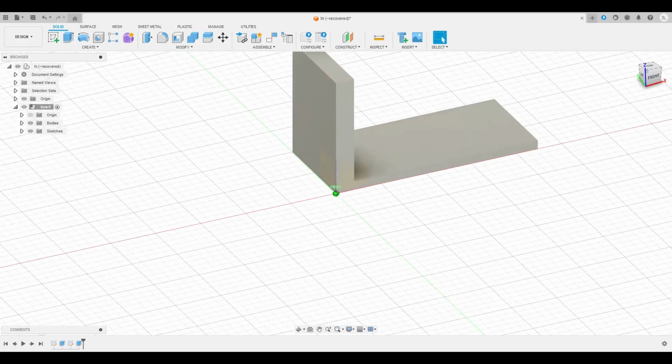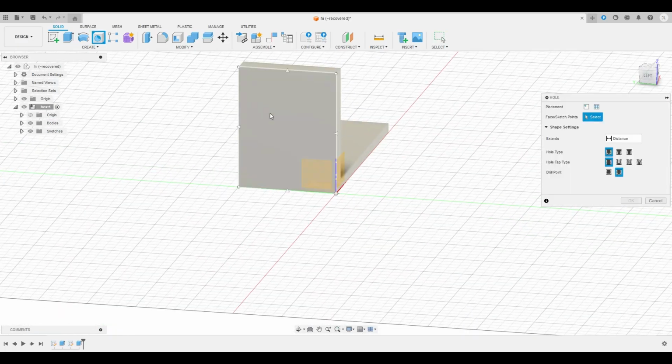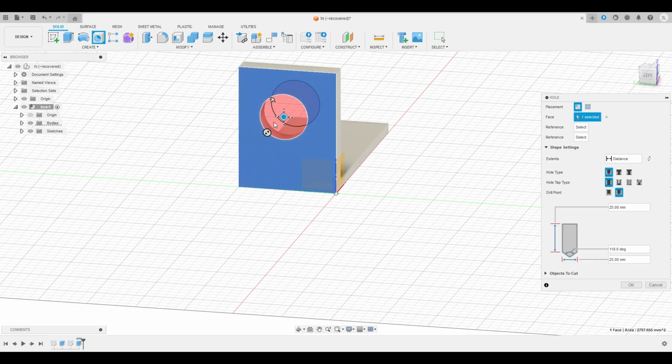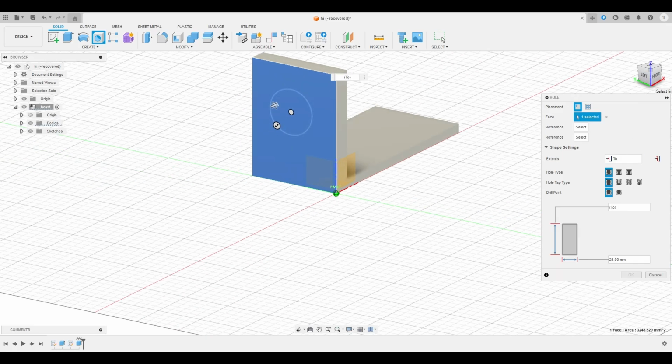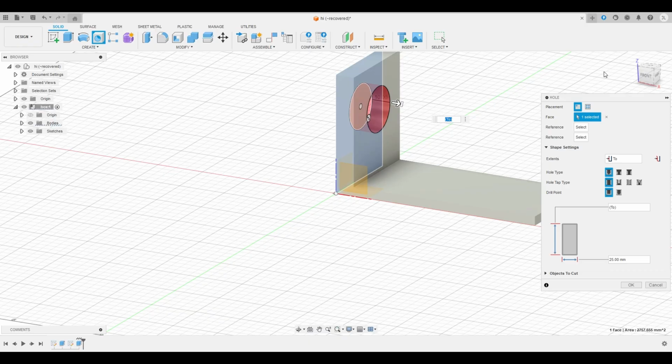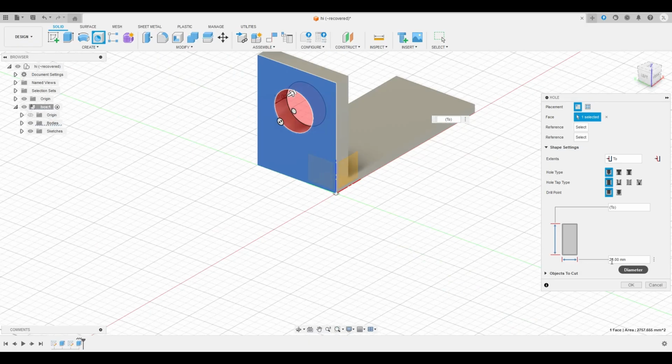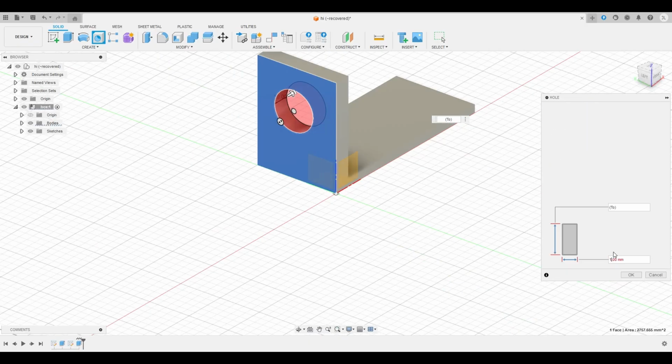Then here you can create a hole on this surface, change the angle to flat and simple, and then choose this to cut the object. Choose this face, and then the size can be 15 mm.